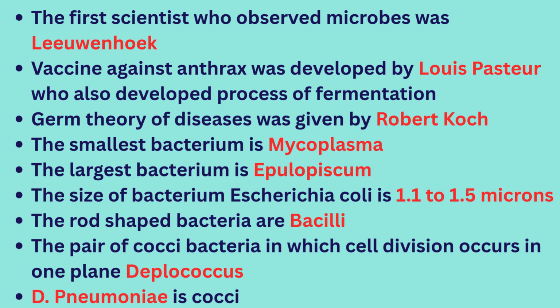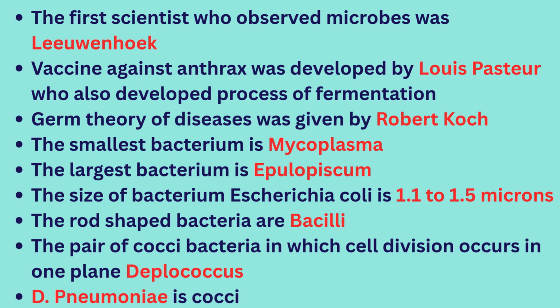The largest bacterium is Epulopiscium. The size of the bacterium Escherichia coli is 1.1 to 1.5 microns. The rod-shaped bacteria are bacilli. The pair of cocci bacteria in which cell division occurs in one plane is Diplococcus.